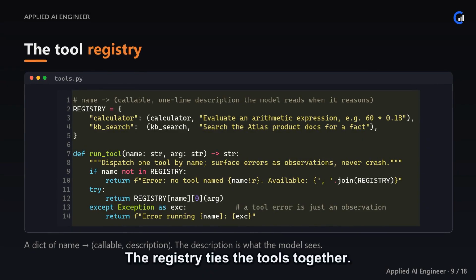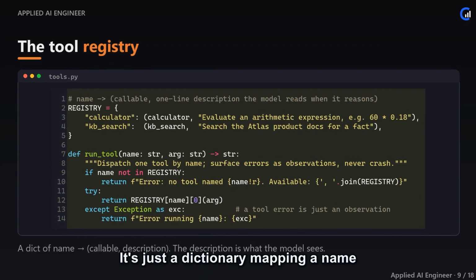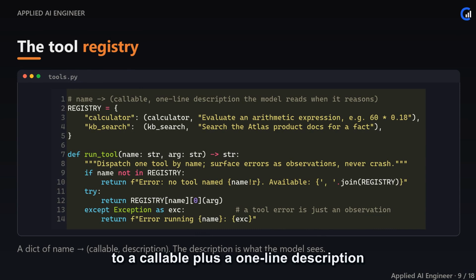The registry ties the tools together. It's just a dictionary mapping a name to a callable plus a one-line description, and that description matters because it's exactly what the model reads when it decides which tool to use. The run tool helper dispatches by name and, importantly, catches errors and returns them as text. An agent should never crash because a tool failed. A failed tool is simply an observation the model can reason about and recover from. We'll lean hard on that in episode 10.